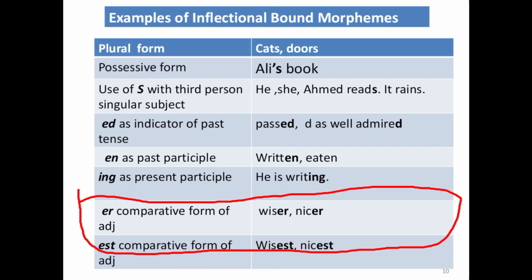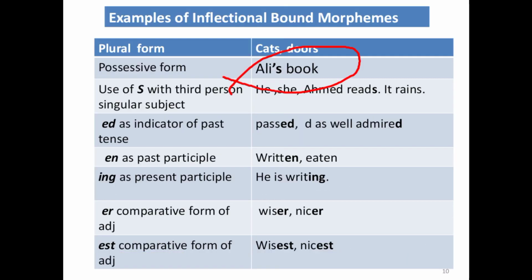Possessive form: Ali's book. Use of s with a third person singular subject: he, she, Ahmed reads, it rains. Ed in the second form of verb, past tense: past, or d in admired, etc. En in written, eaten; ing as present participle: he is writing.